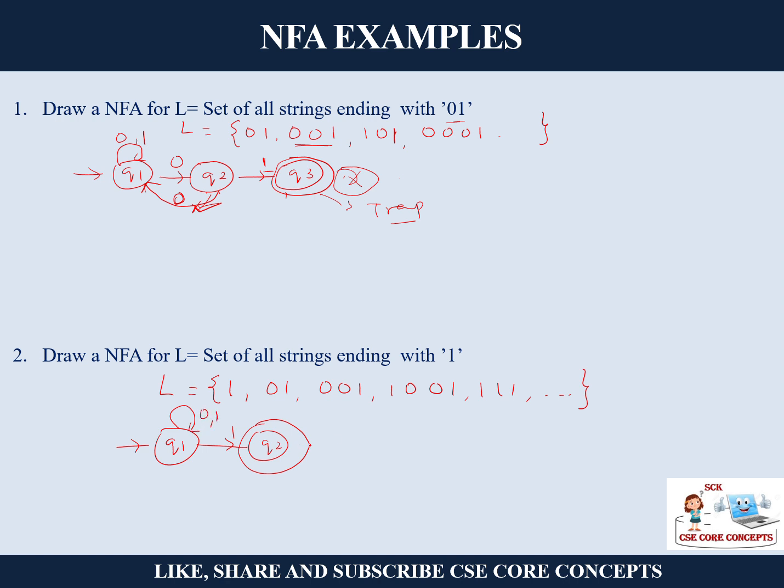But here, of course, I will go to a trap state, okay, if it is a DFA, so I may omit it here in NFA. So if you are not able to understand, see in exam, say suppose you are told to draw a DFA for this. So you first draw this NFA. Now you determine that after Q2 I should not have anything. So when you have nothing to do, then you will make a trap state for it. Then your DFA will be complete.